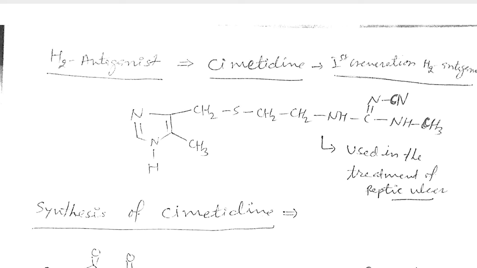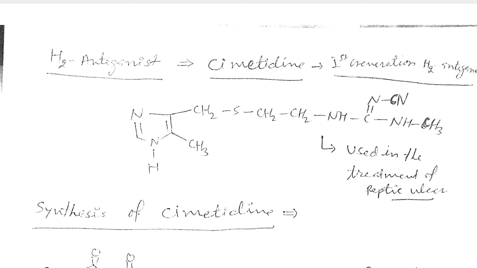the peptic ulcer. Numbering will start from the hydrogen containing nitrogen, 1, 2, 3. Number 3 goes to the other nitrogen in the ring, number 4 goes to the long chain substitution, and the 5th position has a methyl substitution. So by this way we can number this ring. Number 1 starts with the hydrogen containing nitrogen in the ring, the third number goes to the other nitrogen in the ring, the fourth number goes to the long chain substitution, and the fifth number goes to the methyl group. So that is the numbering for cimetidine.